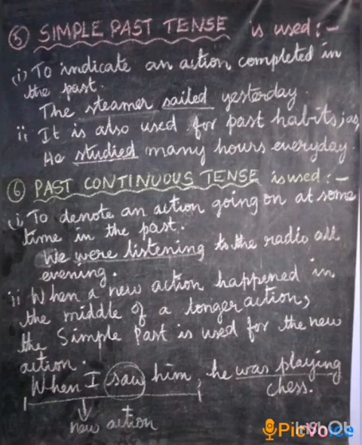Past continuous is used for the longer action. For example, when I saw him, he was playing chess. When I saw him, here this is the new action. The longer action is he was playing chess. So we are using past continuous in the longer action and simple past in the new action.